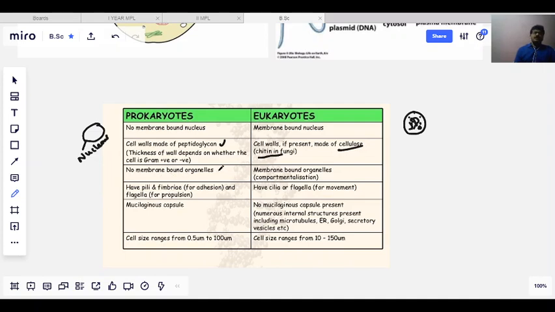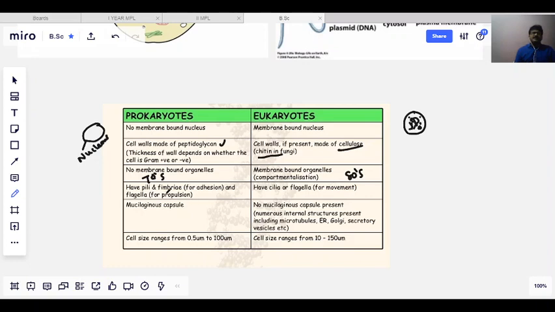No membrane bound organelles are there in prokaryotes. Membrane bound organelles are present in eukaryotes. So what about ribosomes? Ribosome is not a membrane bound organelle. It is a ribonucleoprotein. Prokaryotes contain 70S ribosomes, and eukaryotes contain 80S. Students, you must remember ribosomes cannot be called membrane bound organelles. They are just ribonucleoproteins made up of RNA and proteins.